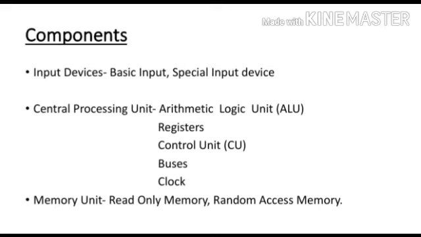CPU consists of the following distinct parts. What are they? First one is arithmetic logic unit. Second one is registers. Third one is control unit. Fourth one is buses. And fifth one is clock. These are included as the parts of CPU, Central Processing Unit.